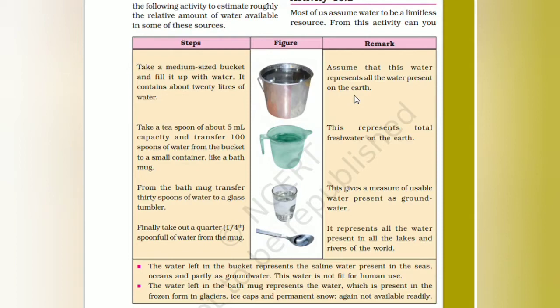And finally, one by four spoonful of water from the mug. It represents all the lakes and rivers. So this figure is given to represent the availability of water on earth: fresh water, then groundwater, and also rivers and lakes.